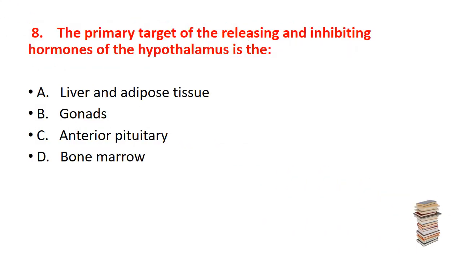Eighth question. The primary target of the releasing and inhibiting hormones of the hypothalamus is, first option A, liver and adipose tissue, B, gonads, C, anterior pituitary, D, bone marrow. The correct answer is C, that is the anterior pituitary. Below the hypothalamus there is the pituitary gland.